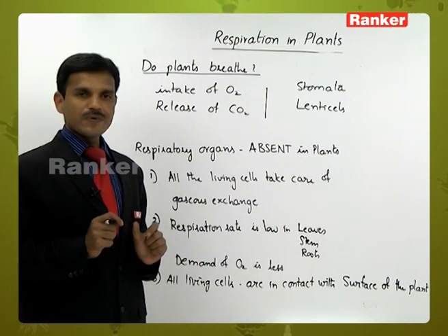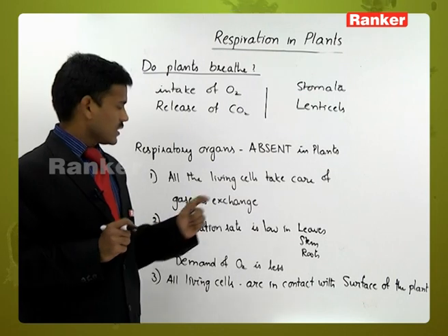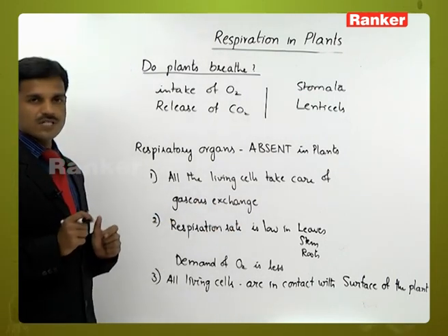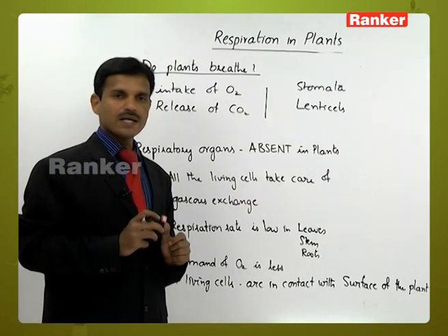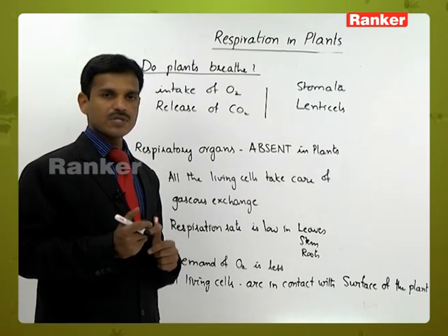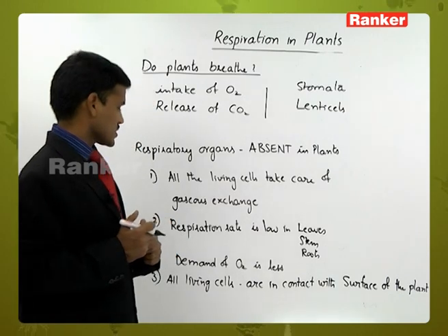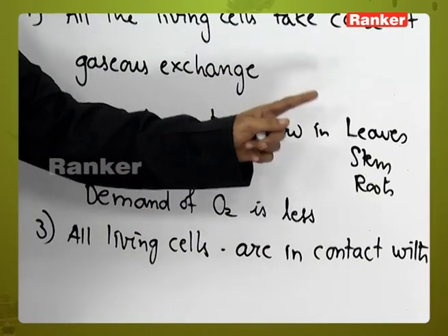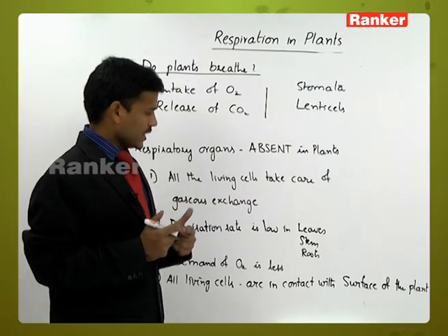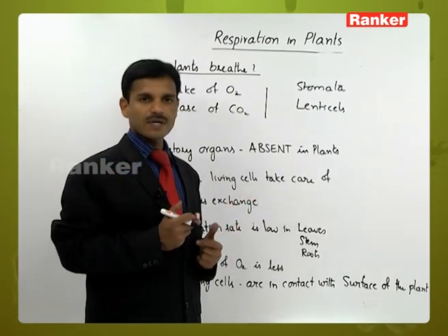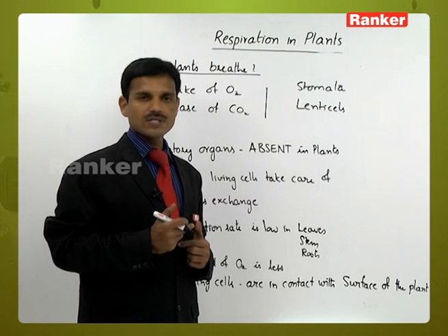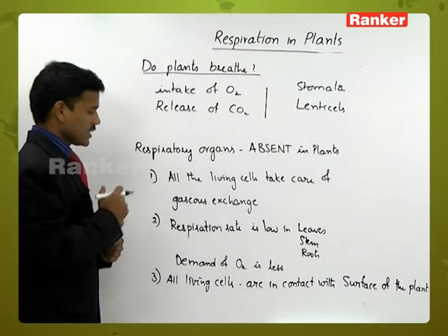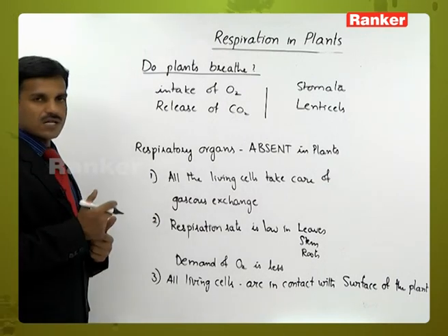So why is the respiration rate very low in these parts of the plants? Because in the photosynthesis process oxygen is released. This oxygen is consumed in the respiration process. Mainly in the leaves, or in green plant parts, photosynthesis is taking place. In photosynthesis oxygen is released, and that oxygen is consumed in the respiration process, and vice versa also.